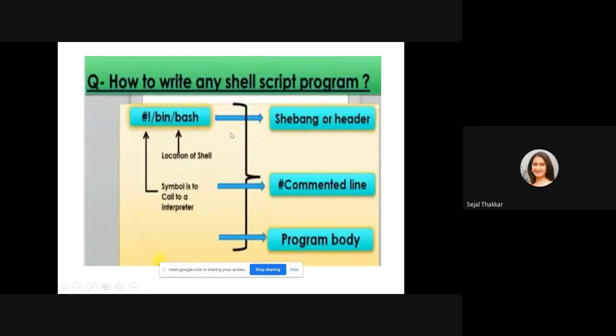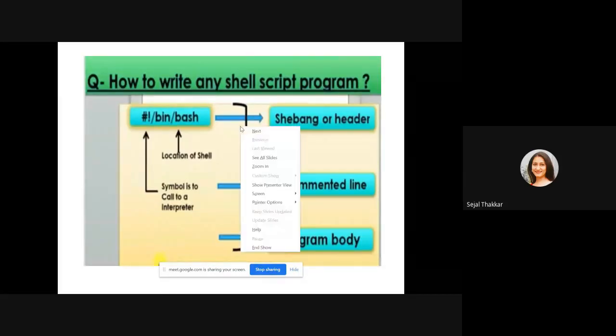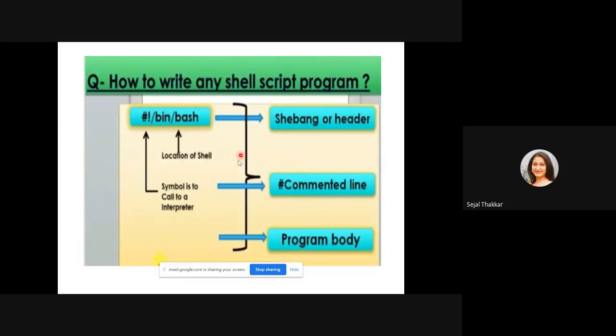Whatever we are writing in Linux, that is called shell script, right? So what is a shell script? What is exactly the structure of shell script? You can see here. Shell script we can write down in any of the shells. It can be bash shell, it can be Korn shell, it can be C shell. So there are various shells where you can write down and execute the shell script.